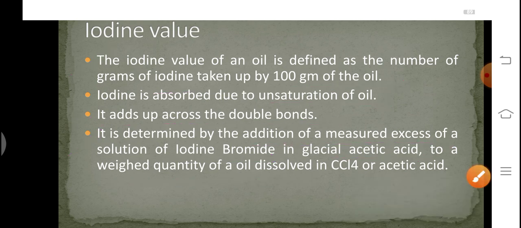So what we need to do, we need to take this sample in acetic acid or chloroform, and then to this sample we need to add excess quantity of IBr. Why? Because IBr will provide iodine. IBr is a source of iodine here, and this iodine will be absorbed over the double bonds of the lubricant. So the amount of iodine which is absorbed will tell us the amount of unsaturation.